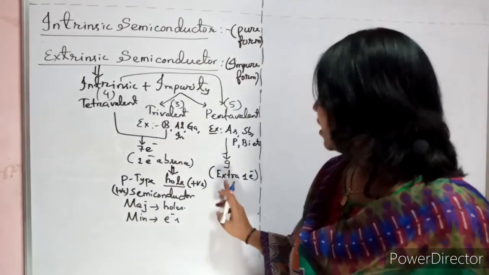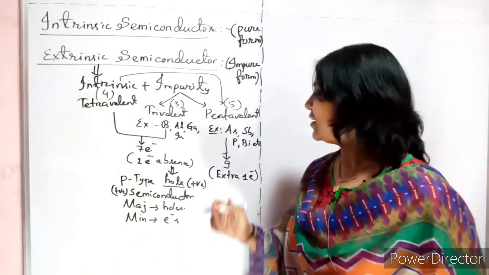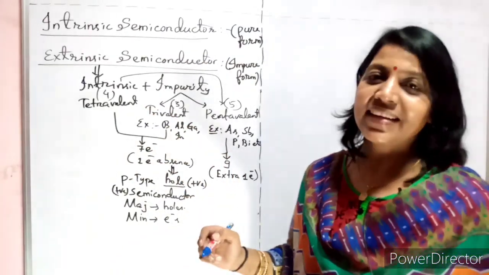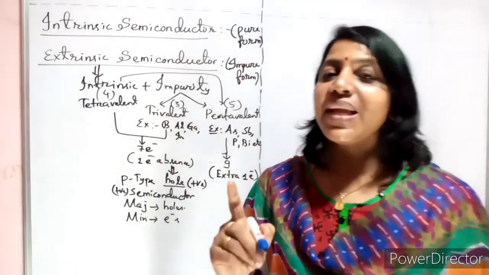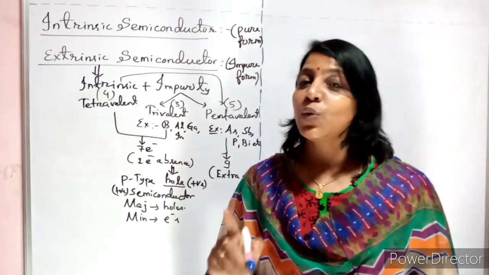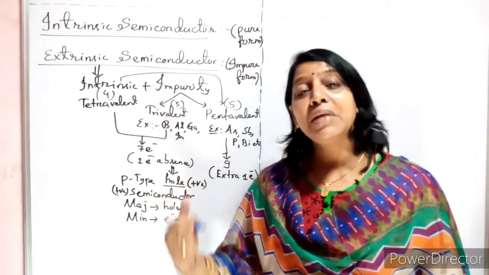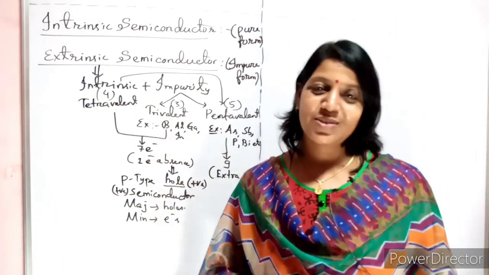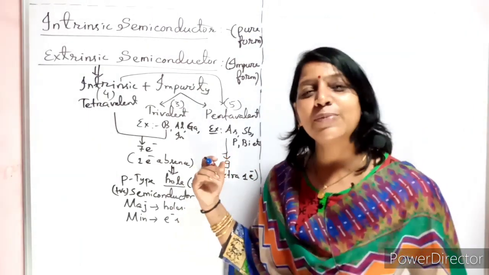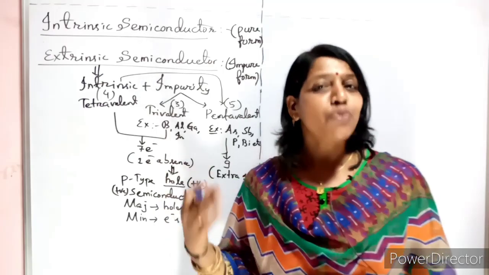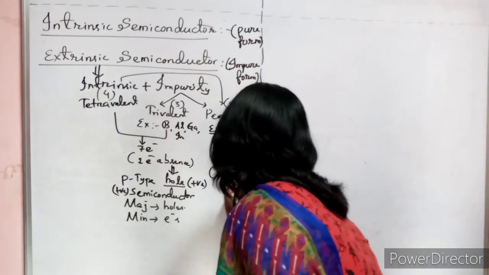Now come to your pentavalent impurity. When you add pentavalent impurity to your tetravalent semiconductor, what will happen? Always one electron extra. Just now I told you, you are not doing it for single atoms; you are doing it for the whole crystal lattice. Then it will create billions, millions, trillions of extra free electrons. So what are the majority charge carriers? Electrons, because you are adding pentavalent impurity. Hence the semiconductor formed by adding pentavalent impurity is called an N-type semiconductor.